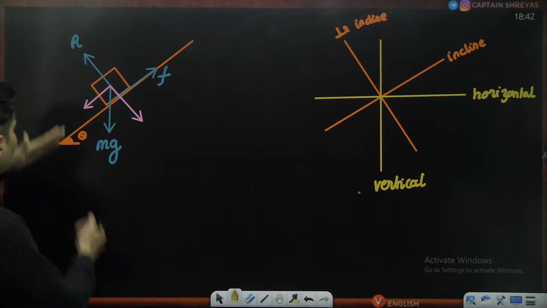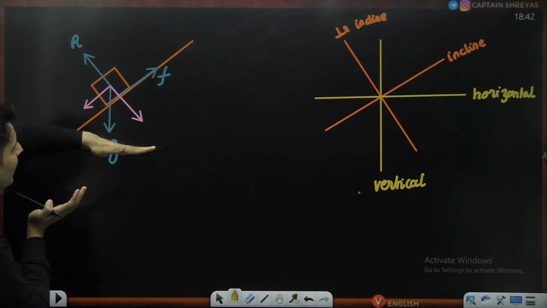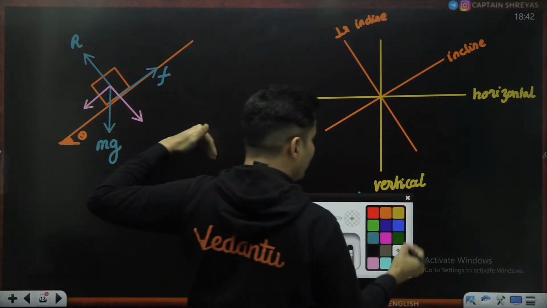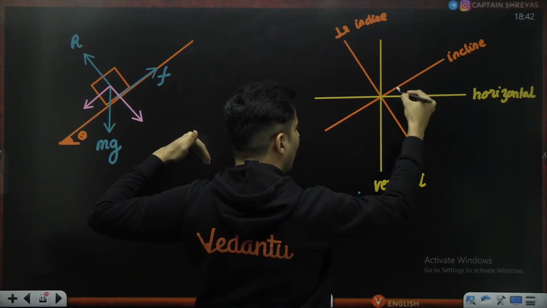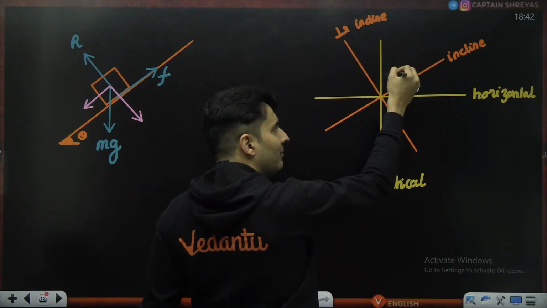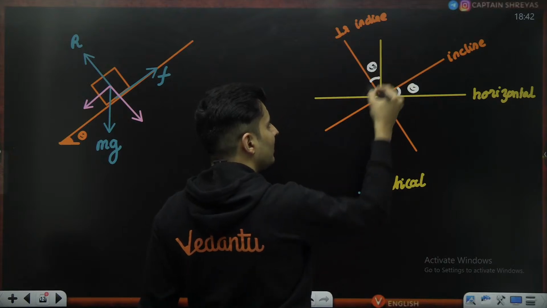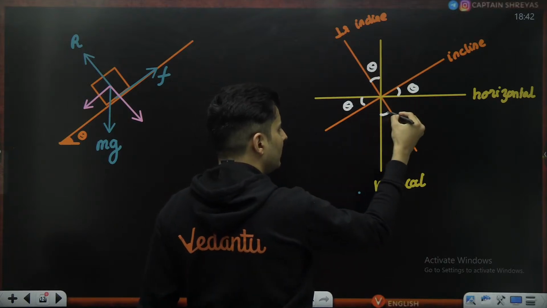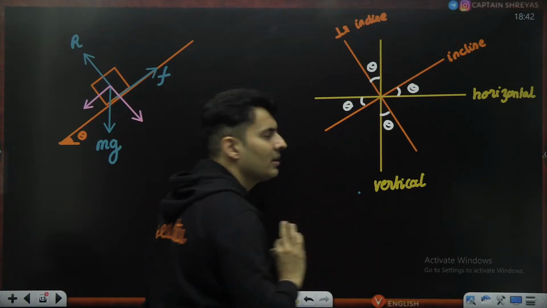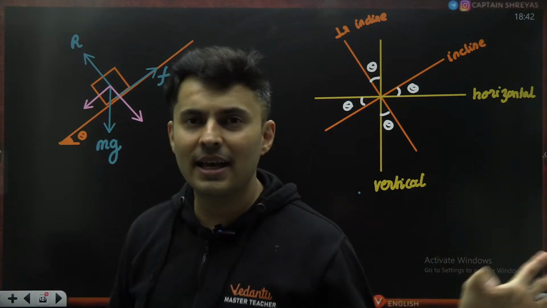Now see, guys, the angle of inclination is theta. That means between the inclined plane and the horizontal, the angle is theta. Leave every one part and go to the alternate part and mark that as theta. Theta, theta, theta, theta. All these are thetas. It's very simple, guys. That is how you can mark all the angles.